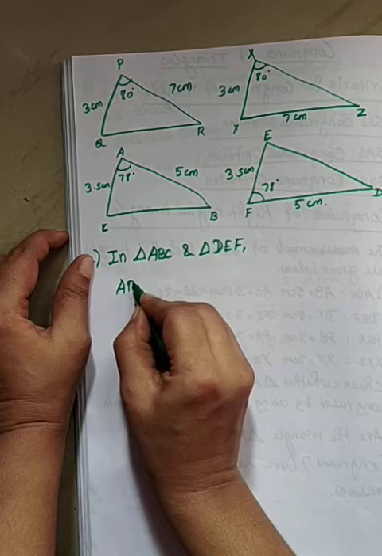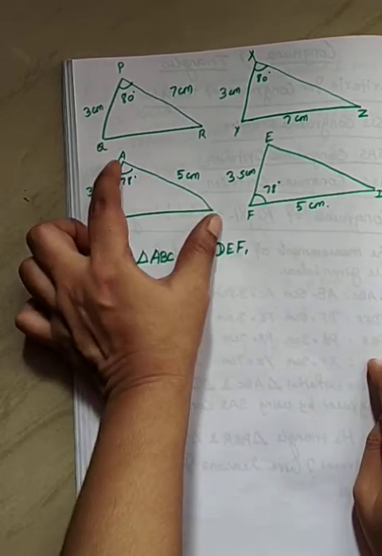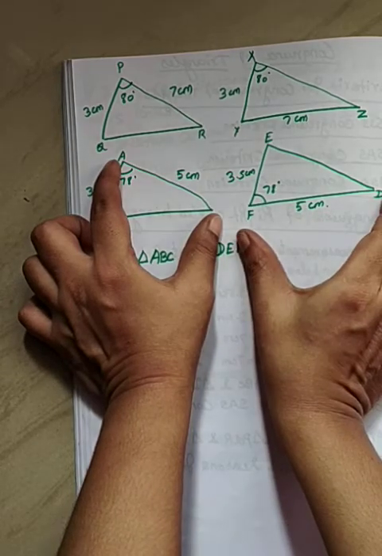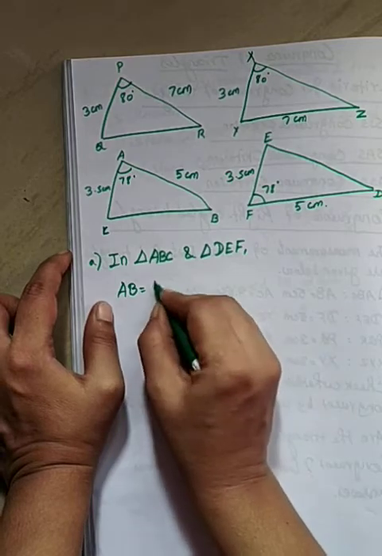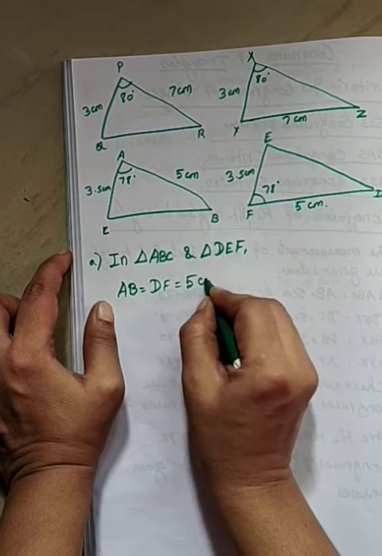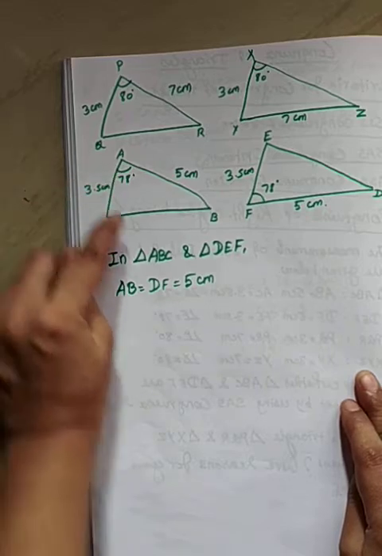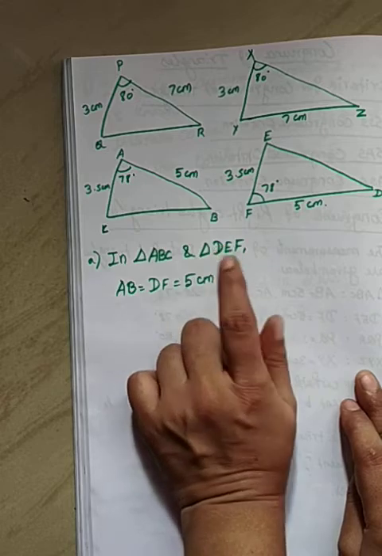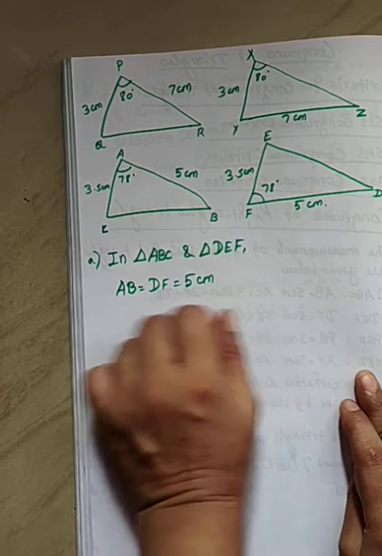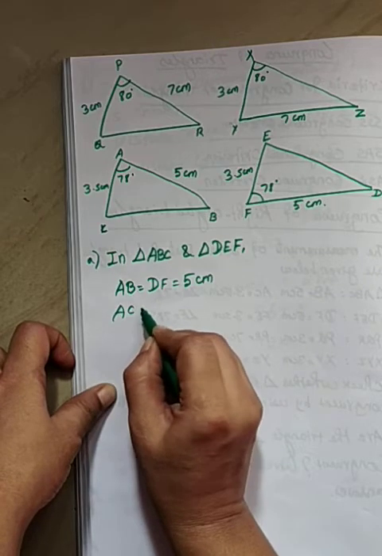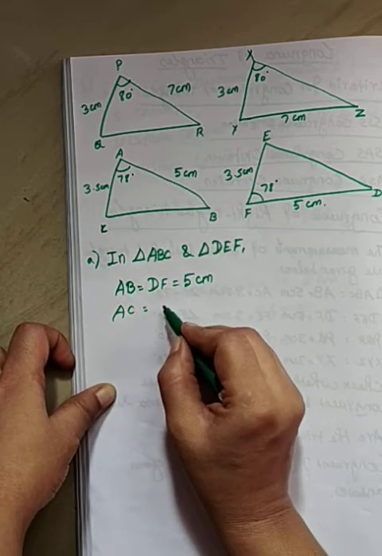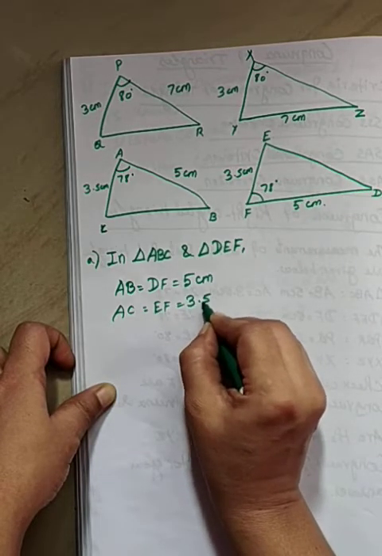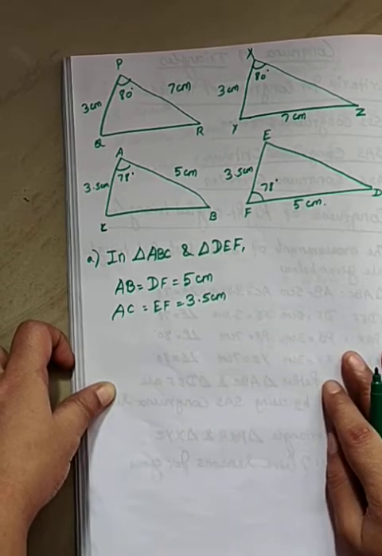AB equal to 5 centimeter and then DF equal to 5 centimeter. Both are 5 centimeter, and AC equal to, and then EF equal to, what is that? 3.5 centimeter.